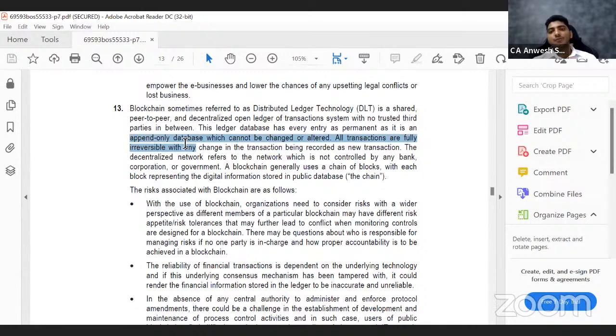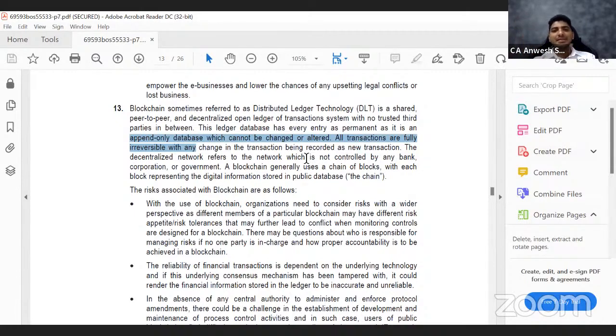All transactions are fully irreversible, so you can't reverse it. So normally what happens? Let us say by mistake I made a payment to somebody, I may request the bank to reverse the payment. Or let us say somebody stole your debit card data and made a transaction, you can file a police complaint and reverse that transaction. But in blockchain, that does not happen. Even if somebody steals your password and sends the money, it is gone. You can't reverse it. Even if you file a police complaint, even if the court gives the order, you can't reverse it. Okay. Next.